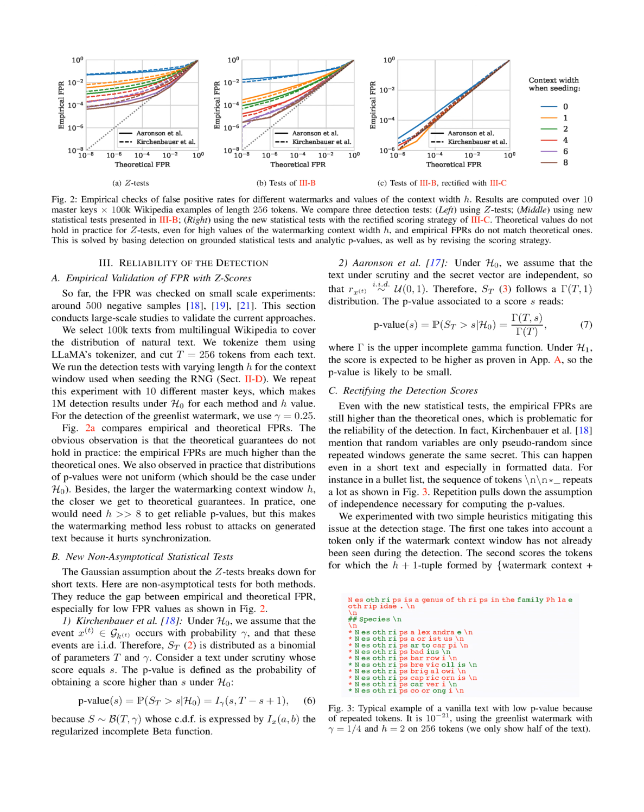To address this issue, we experimented with two simple strategies at the detection stage. The first strategy only considers a token if the watermark context window hasn't been seen before during the detection. The second strategy scores the tokens for which the combination of the watermark context and the current token hasn't been seen before. The second strategy is more effective as it counts more n-grams, leading to a better true positive rate, TPR. It can also handle the specific case of h=0.